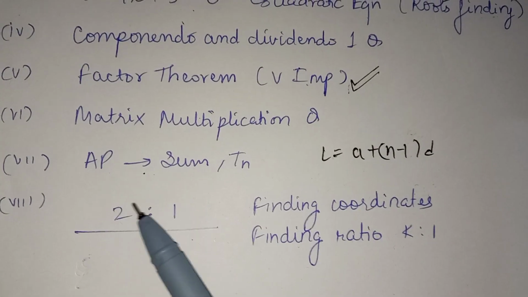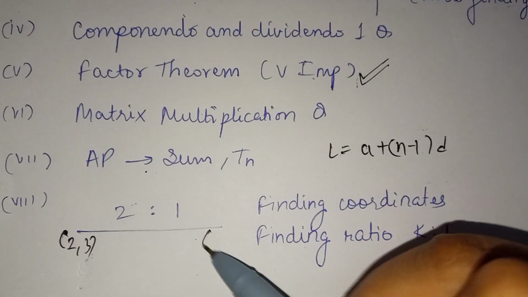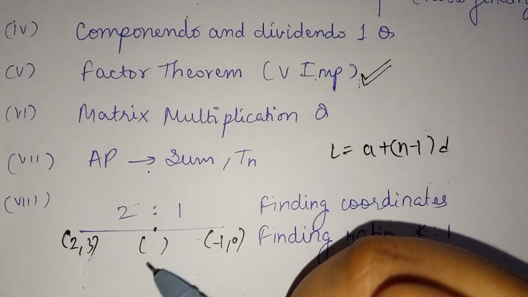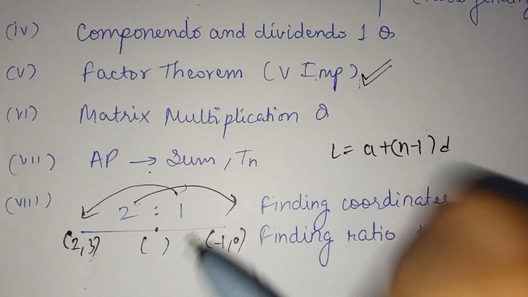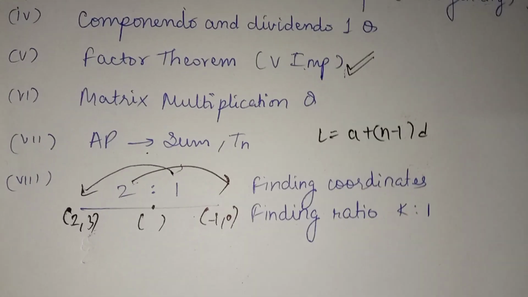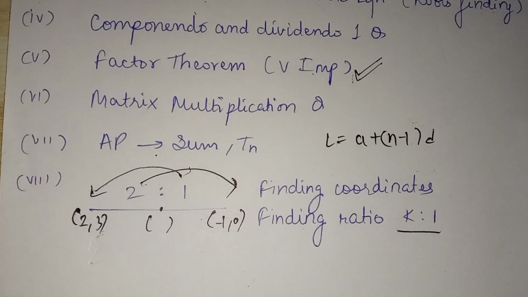They will ask you to find out the coordinates. They will give you 2, 3 and minus 1, 0, give you the ratio and find out the coordinates of this part. So you know how to solve it. You have to make the formula, and they may also ask you to find out the ratio if the coordinates are given. So you have to assume the ratio as k:1 every time.